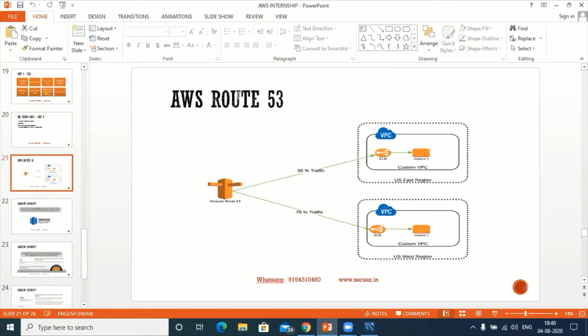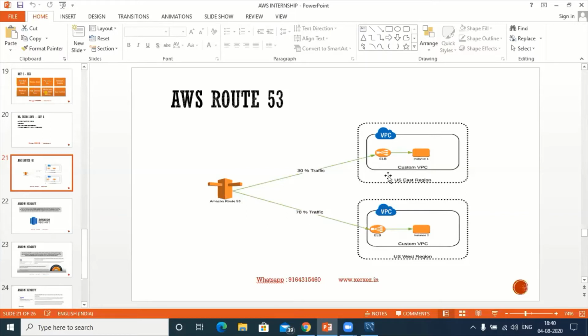Using Route 53, we can migrate one IP address to another. In the same way, we can balance the load. When the number of visitors is visiting, we can distribute the job to the different servers. Here, just have a look at this prototype. Imagine I am running Amazon.in. I will create one VPC, virtual private network, for let us say Karnataka. In the same way, I will create one virtual private network for Kerala.